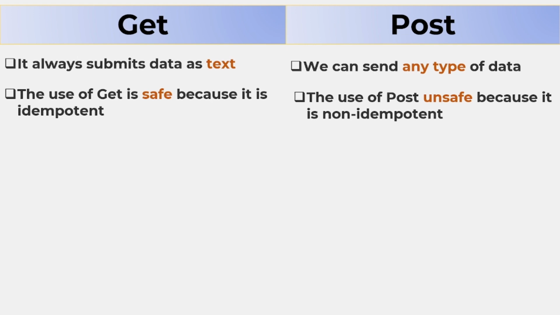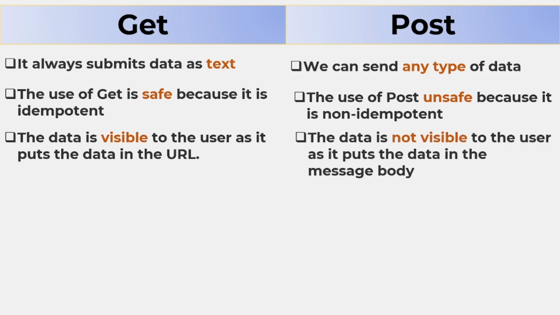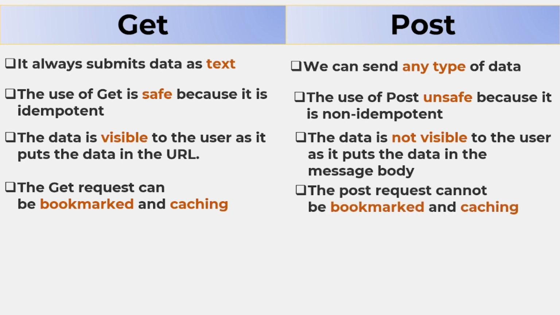In GET, data is visible to the user as it pushes the data in the URL, whereas in POST the data is not visible to the user as it is pushed in the message body. A GET request can be bookmarked and cached, whereas a POST request cannot be bookmarked or cached.